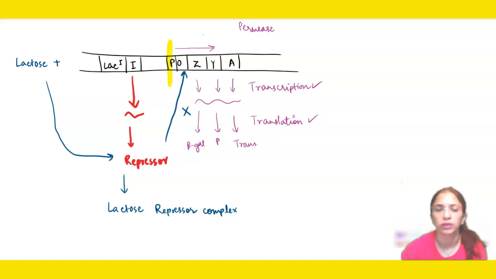Trans-acetylase will also help in some of the processes that will help the bacteria to consume lactose and to derive energy. Okay, so whenever lactose is present, operon will be turned on. However, if it will not be there, the operon has to be turned off.